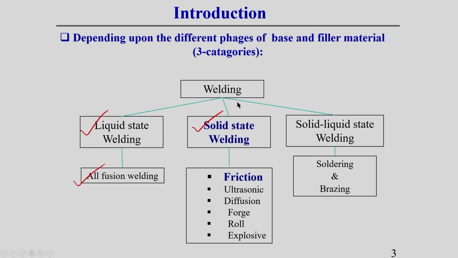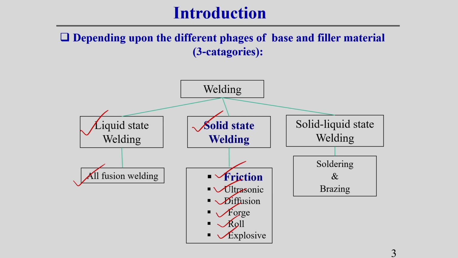Here the parent material does not go beyond its melting point temperature. As the welding is done below its melting point temperature, it is also called solid state welding. That means the phase of the parent material does not change beyond its melting point temperature. There can be different categories of solid state welding process, like friction, ultrasonic, diffusion, forge, roll, explosive. These are the different categories of solid state welding process.